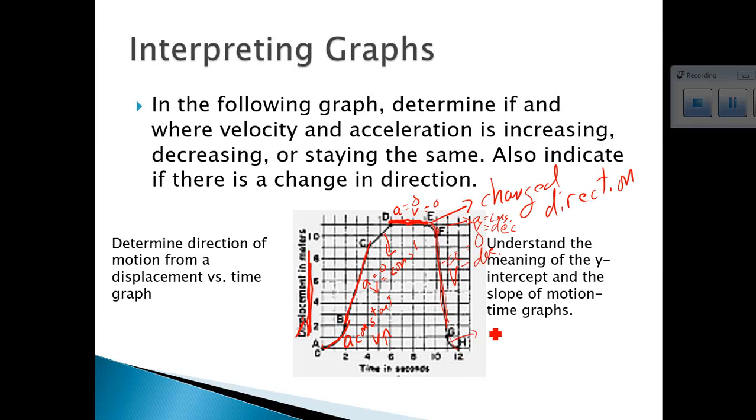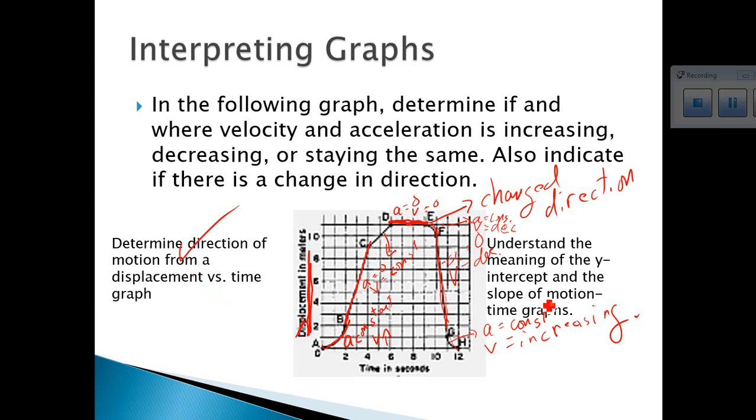Here we have now a constant acceleration. And our velocity is actually increasing a little right here. Okay. So this is determine direction and motion. So right here we determine direction and motion of the motion from a displacement time graph. You can check that off.